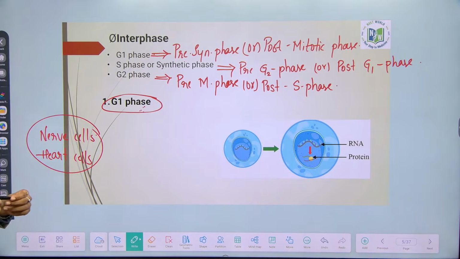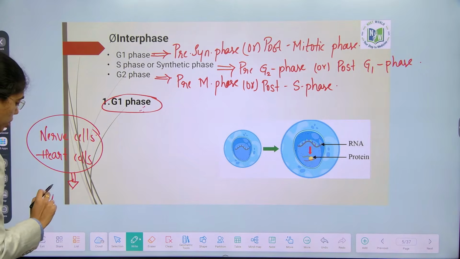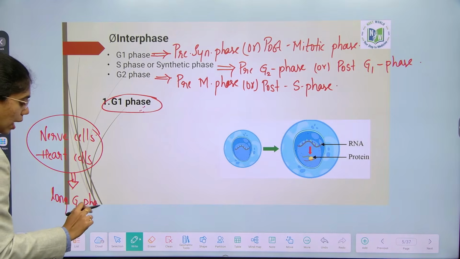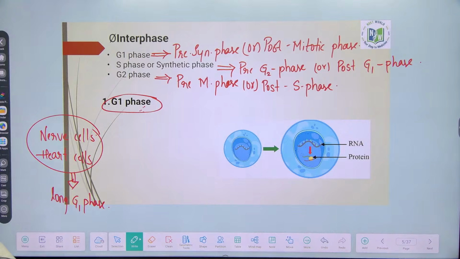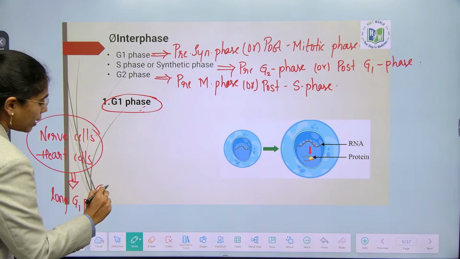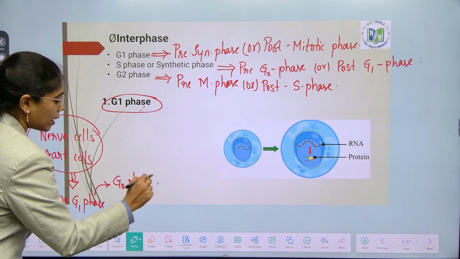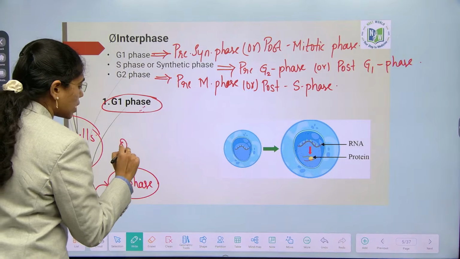Tumors will be formed. They don't divide very often, so they will have long G1 phase, and from G1 phase, to escape the cell cycle, they will enter into G0 phase. This G0 phase is addressed as quiescent stage.